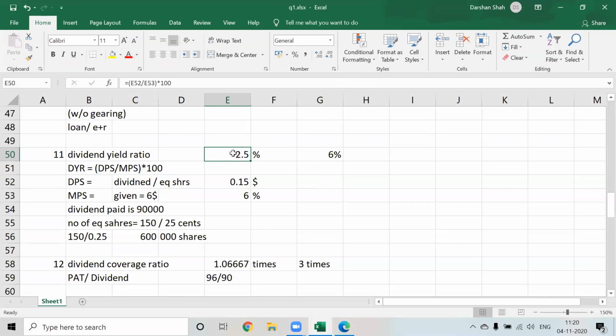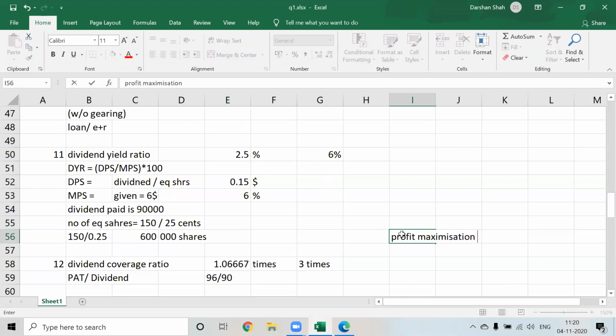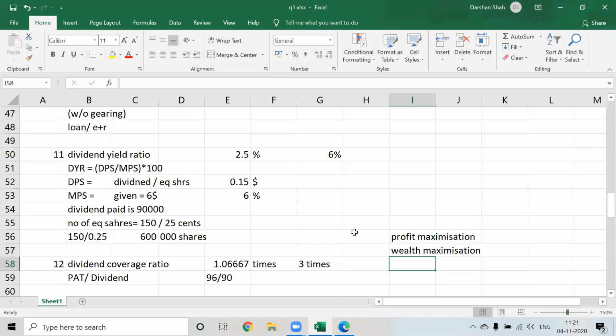See, my company's main objective is not profit maximization. What is my company's main objective? Anyone? Shareholders' wealth. Correct. Wealth maximization. My company's objective is wealth maximization, because we are assuming that company will continue as a going concern for the long term, till perpetuity. If your company is going for a long run, till perpetuity, profit maximization is never the objective.